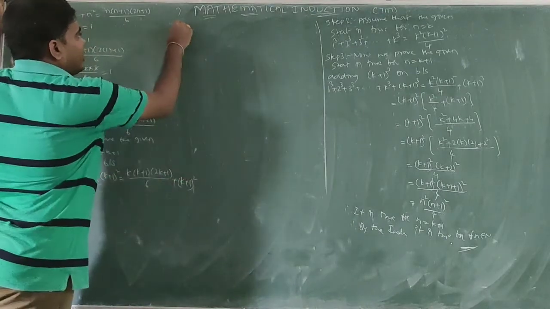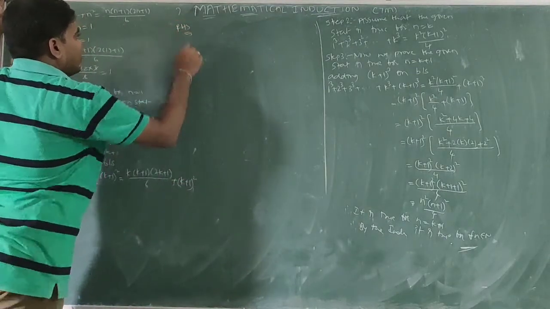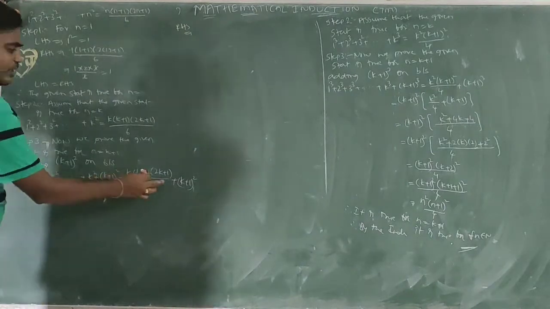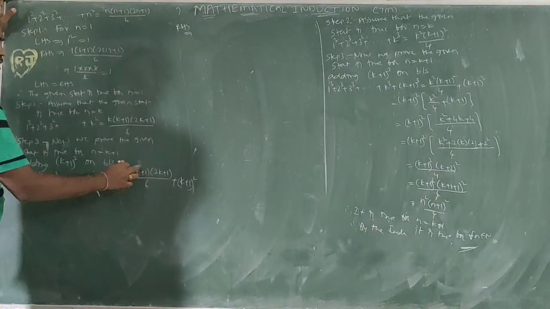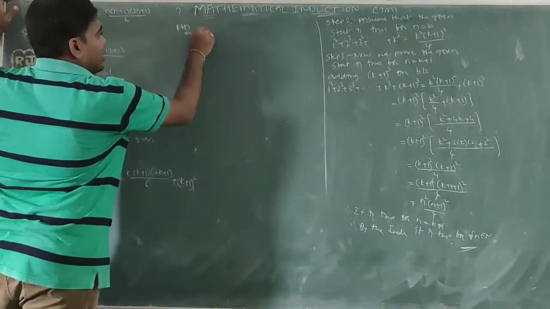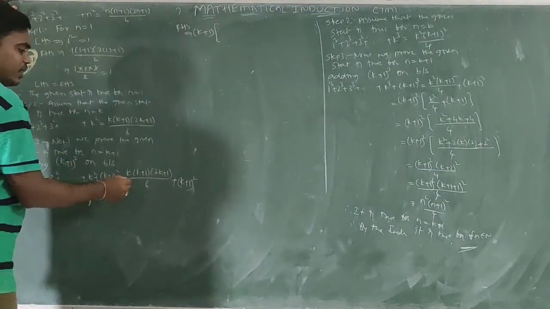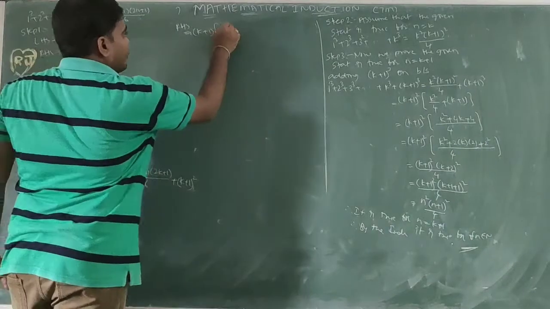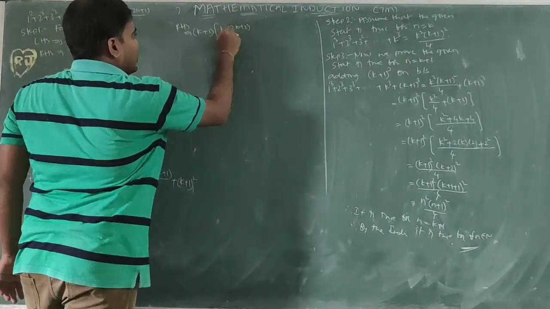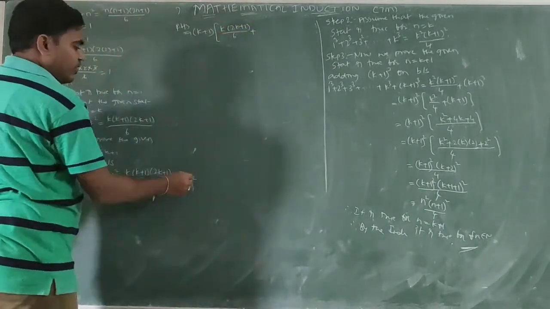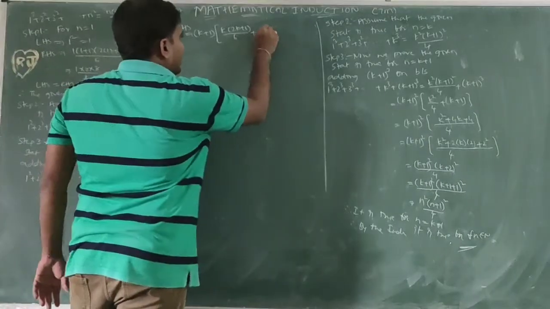So I am taking only the right side simplification. In this, k plus 1 is common. If we take k plus 1 common, other than k plus 1, k of 2k plus 1 by 6 plus one of the k plus 1 common, another k plus 1.